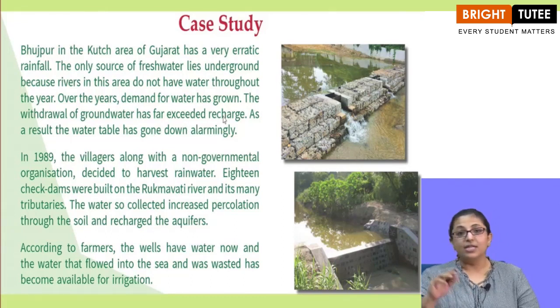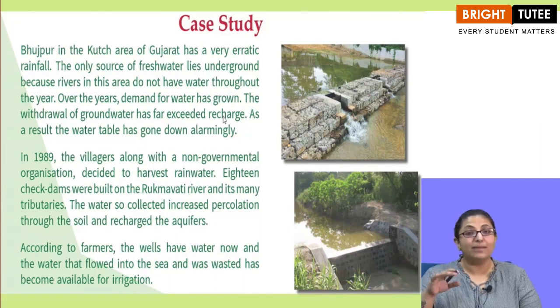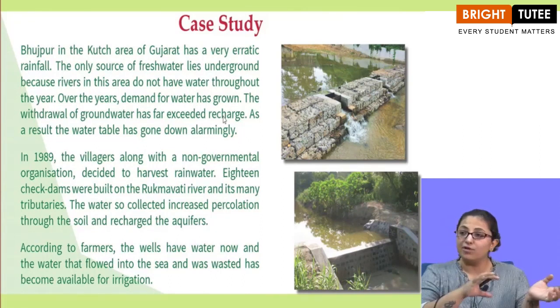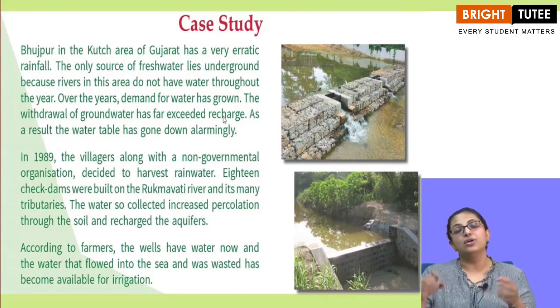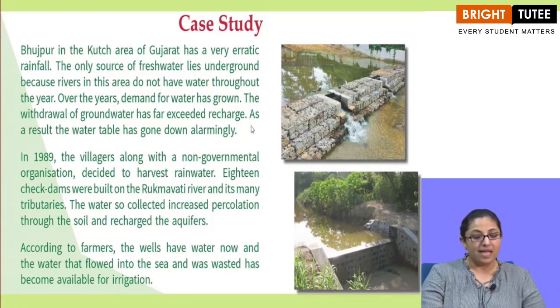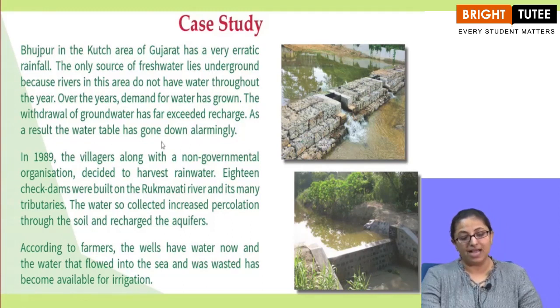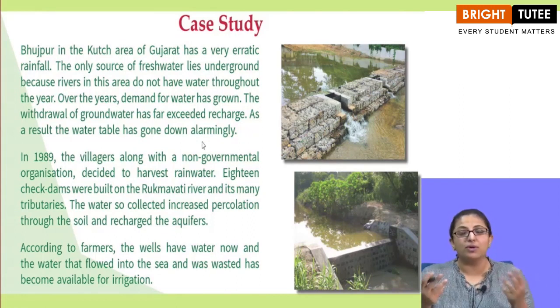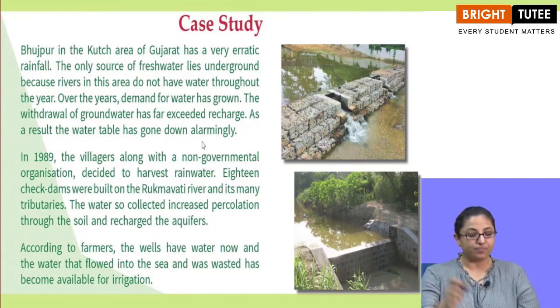Now what happened? The groundwater actually depleted. Why? Because there was a lot of drawing out. There was a lot of consumption of the groundwater, and groundwater was not being replenished. There was no rainfall, so how would the groundwater be replenished? As a result, the water table has gone down alarmingly. It was a very shocking decrease in the water table.